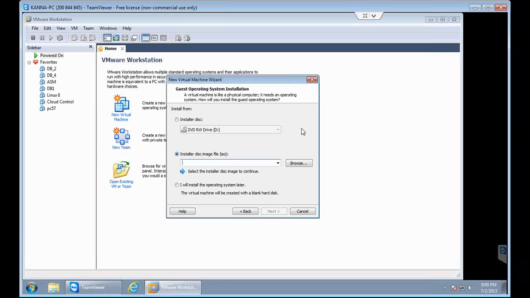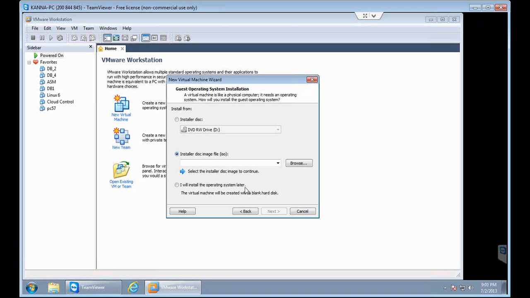If you have your Linux software on a disk, you can select the first option, insert your DVD-ROM, and do the installation. Or you have a third option, that you can install the operating system at a later point of time, or install through something called an ISO image. What we are doing is converting the content of the CD-ROM or DVD into a file called an ISO file, and using this file we are going to do the installation.